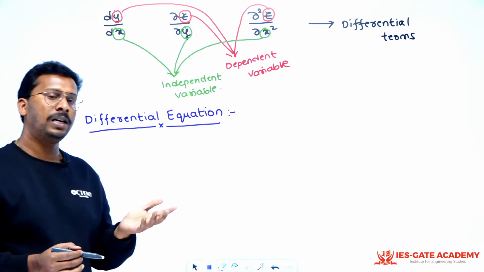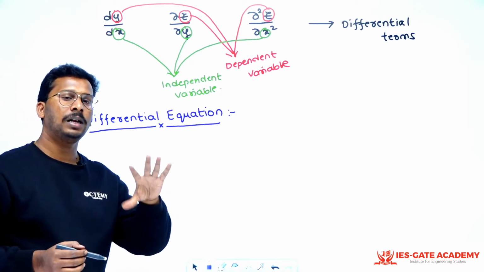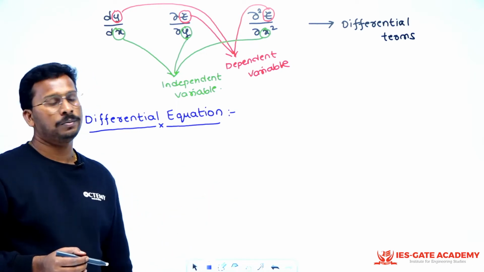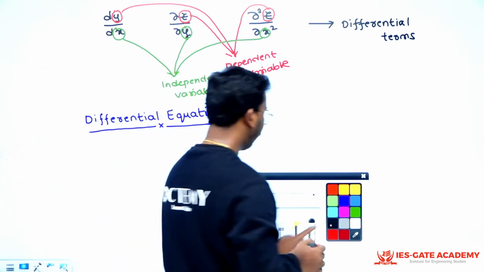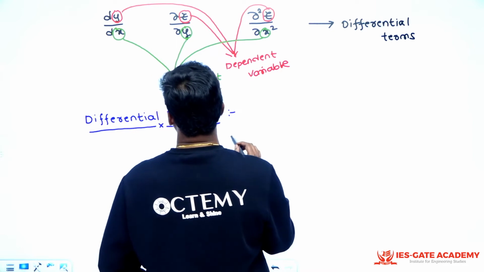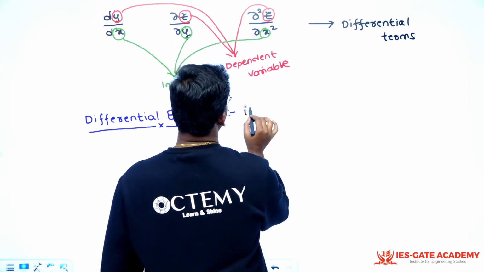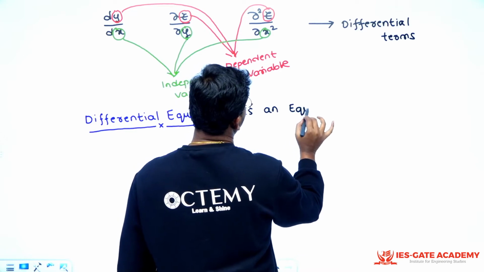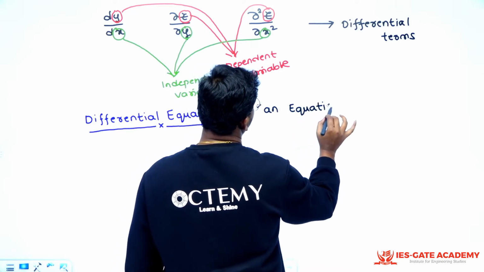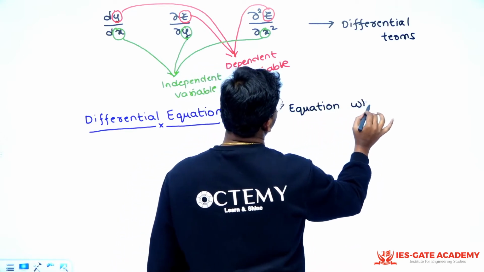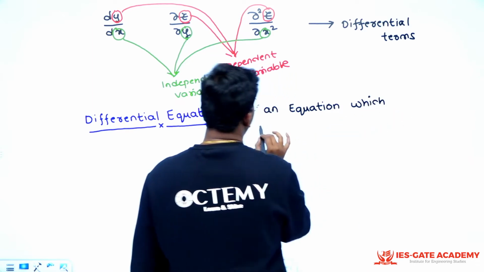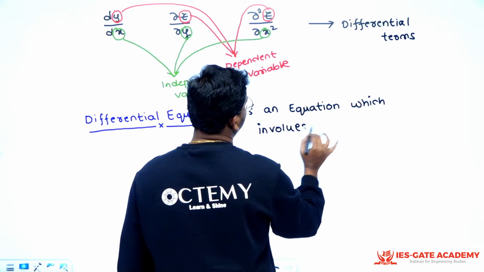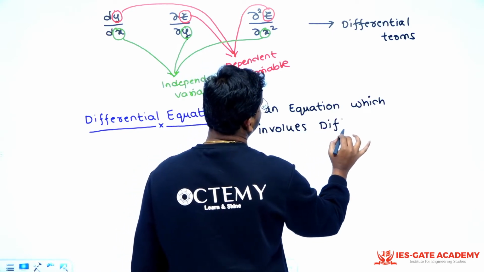By equation, that means there will be some terms, there will be some addition or subtraction or multiplication between them, then that will be equal to 0, right? So, the definition is: a differential equation is an equation which involves differential terms,